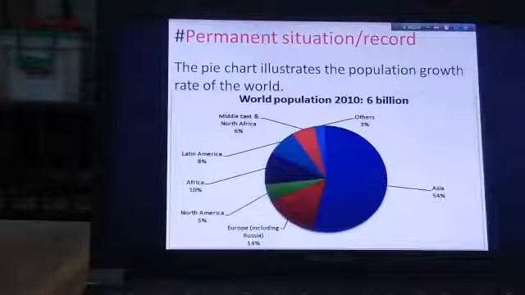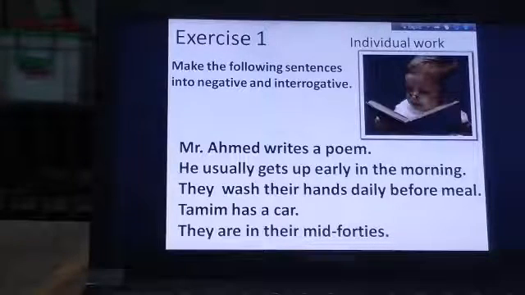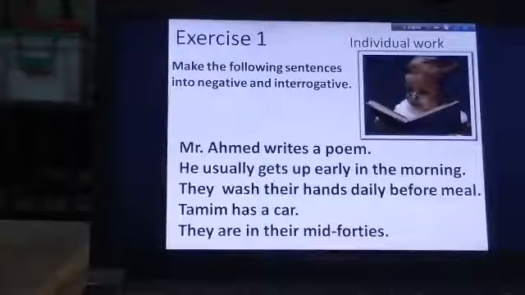Permanent situation or record. In the case of a permanent situation or record, we will also use simple present tense. The pie chart illustrates the population growth rate of the world. Here is the permanent situation record, you know. So dear students, this is an exercise for you. Make the following sentences into negative and interrogative in a few minutes. So do this exercise. I will check your answers after a few minutes.